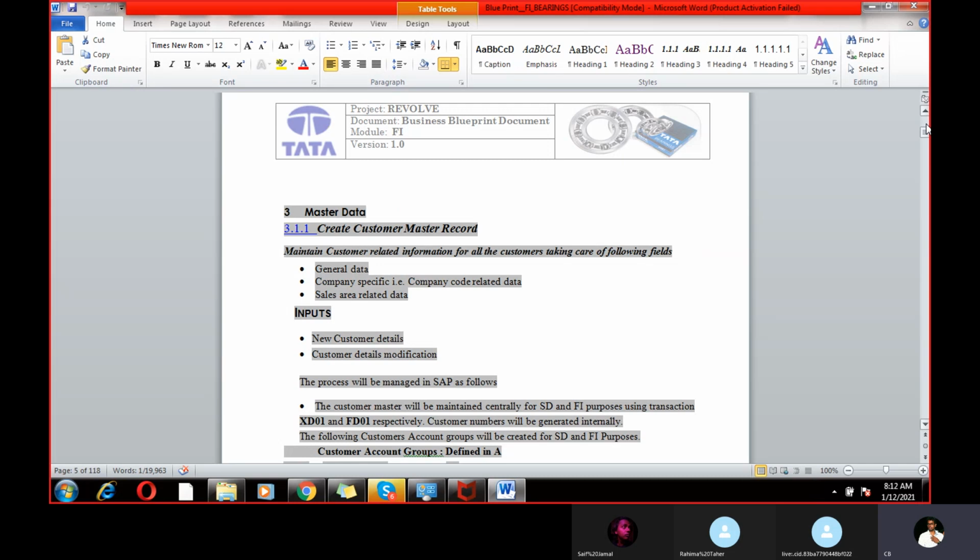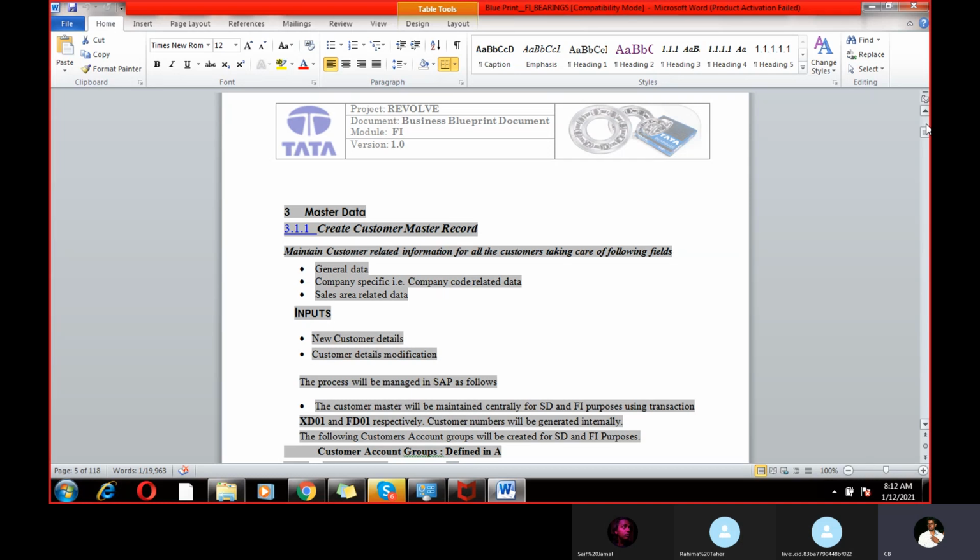Actually, for master data maintenance there is one team, the MDM, Master Data Management team. This is also covered under SAP; it is also one module, the MDM module. The MDM team generally updates all of this, like GL extension. If you want to create any GL, customer or vendor, there is a separate team for that. You can also upload all this data from an Excel sheet directly through SAP.